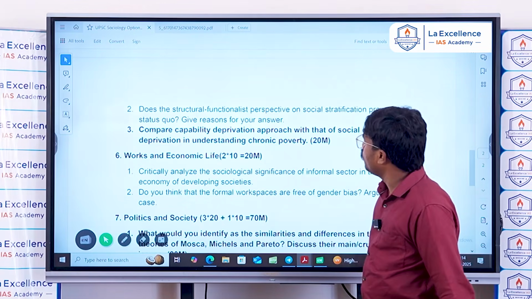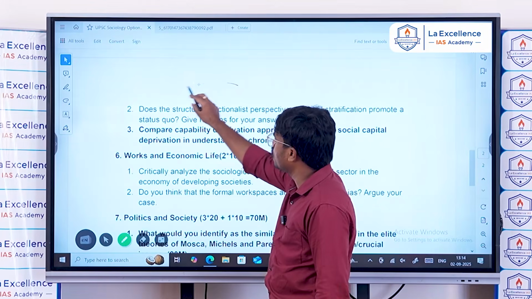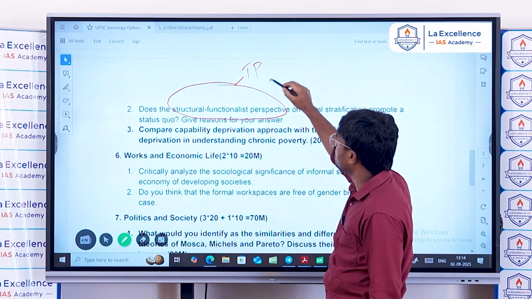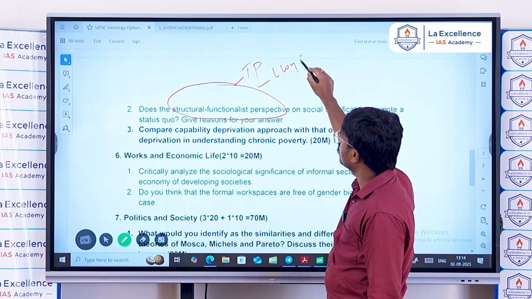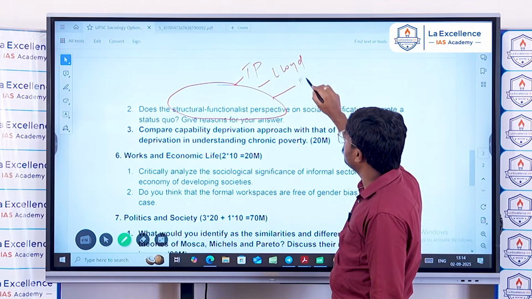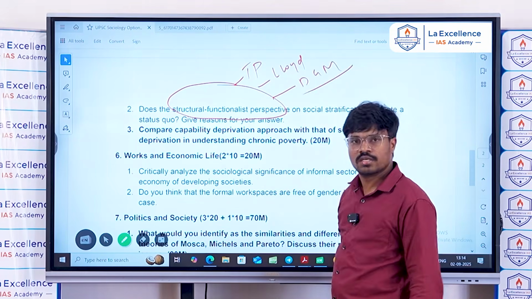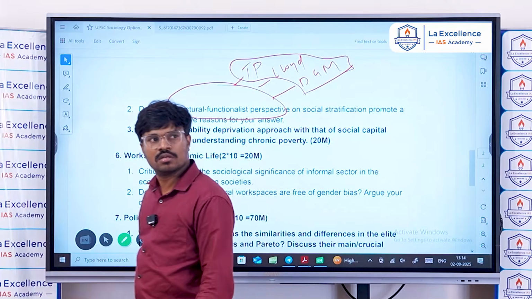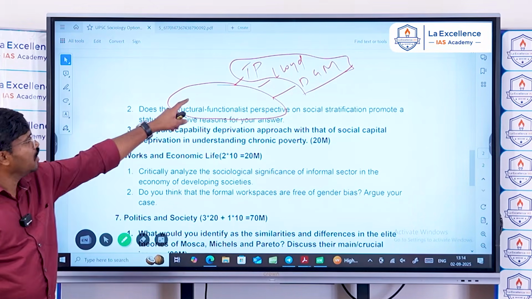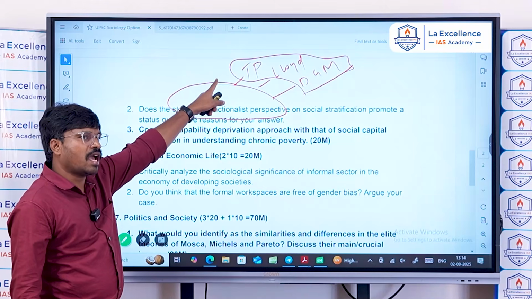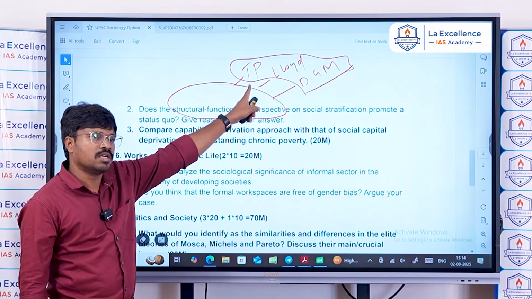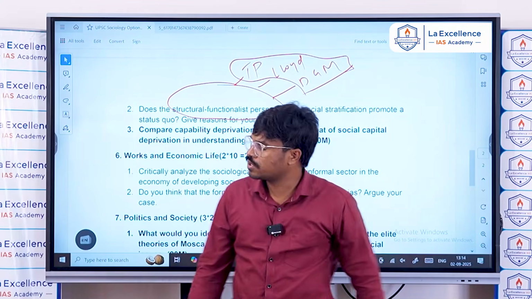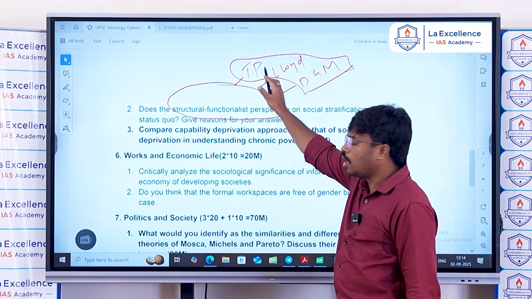So here, structural functionalist perspective. Just now I have explained who the structural functionalists are. Talcott Parsons, Lloyd Warner, and then Davis and Moore are structural functionalists. The major argument of all these structural functionalists is that gender discrimination, gender differences or gender inequality in the society is natural, and according to Talcott Parsons it is the society which is filling the roles, through value consensus.